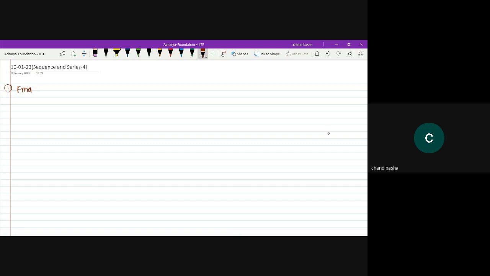Find the sum of odd integers from 1 to 2001. I need the sum of odd integers from number 1 to 2001.